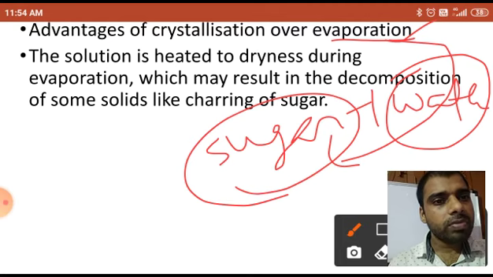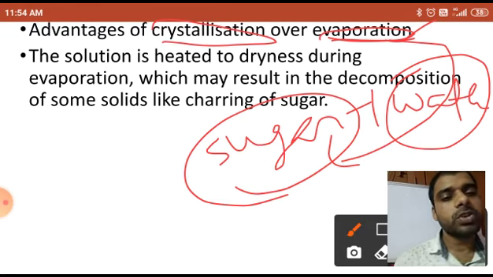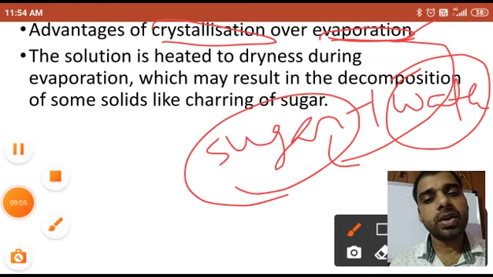That is the problem of evaporation, but you will never see it in crystallization. Okay, dear student?